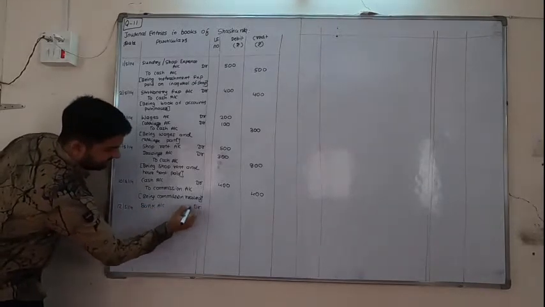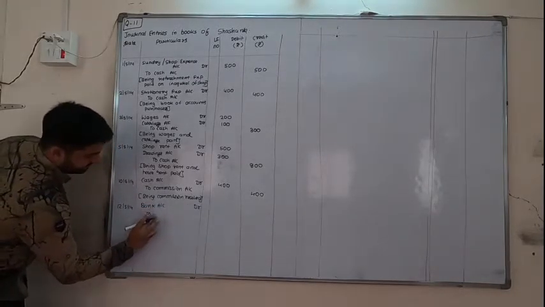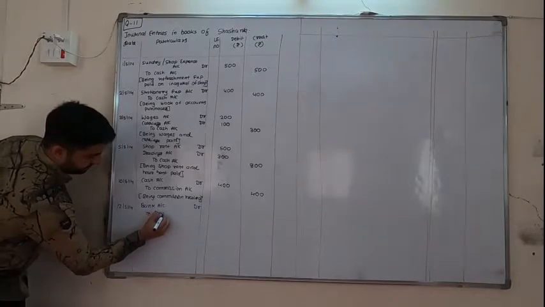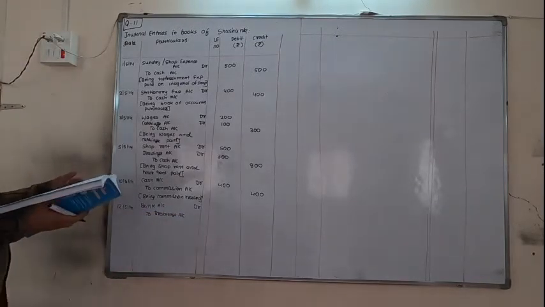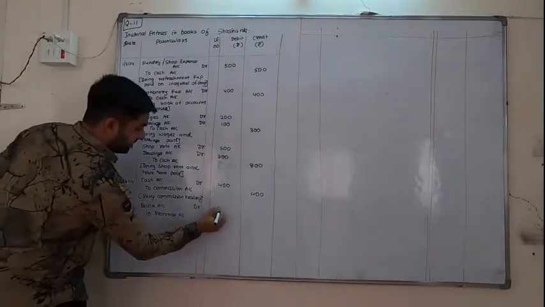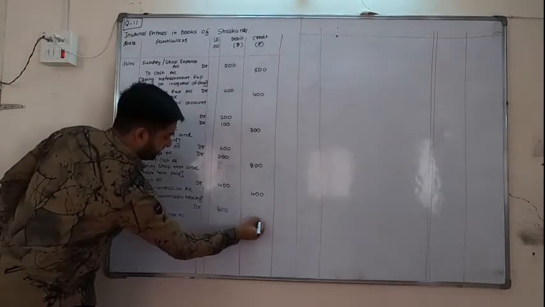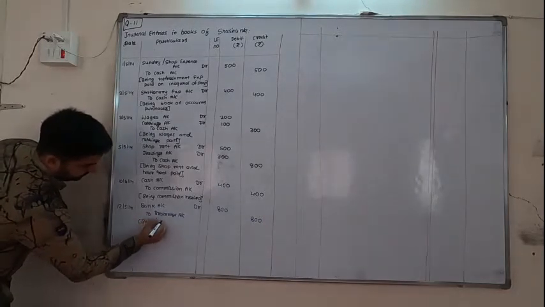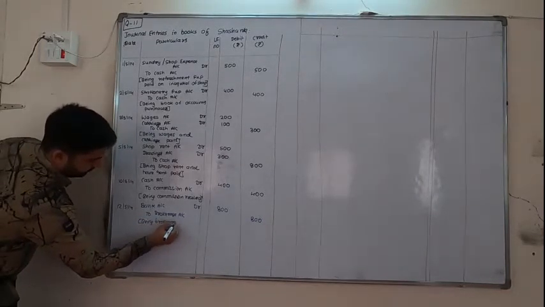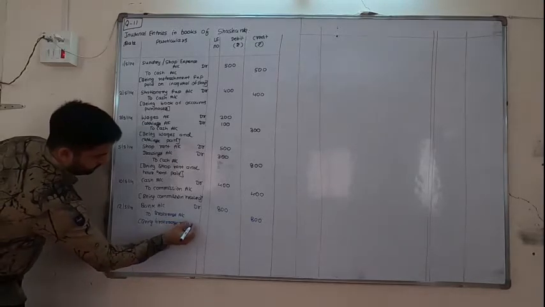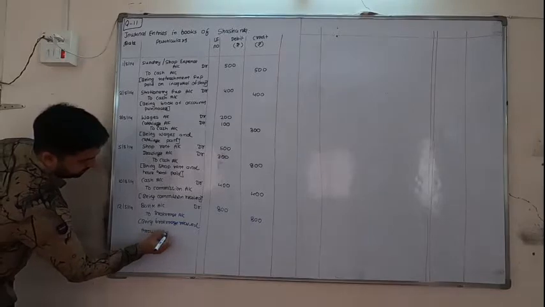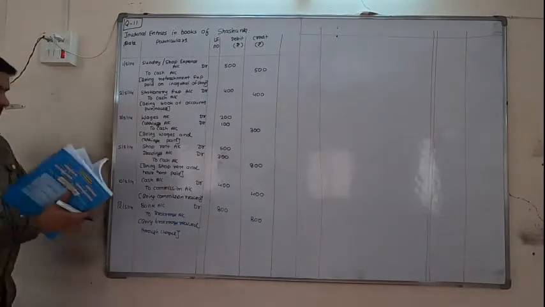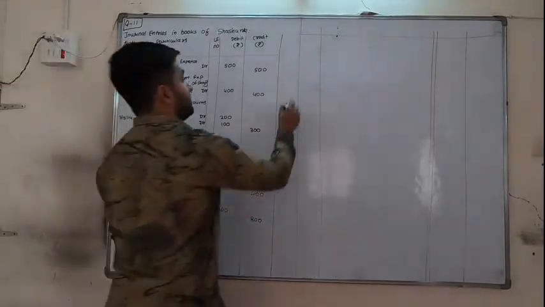So bank account debit to brokerage account. Amount is 800. Being brokerage received through cheque.